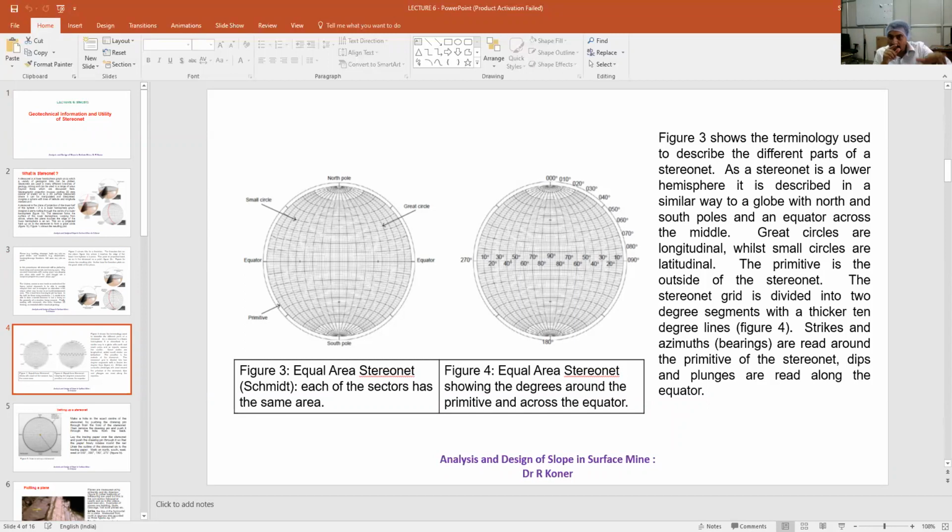So there are great circles, big circles, and small circles. There is the equator. There is the primitive. The top is the North Pole, the bottom is the South Pole. North is 0 degrees, South is 180 degrees, then West is 270, then again 360. East is 90. Is it clear up to this? Up to this is clear? Yes, sir.